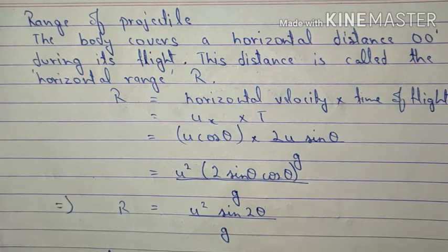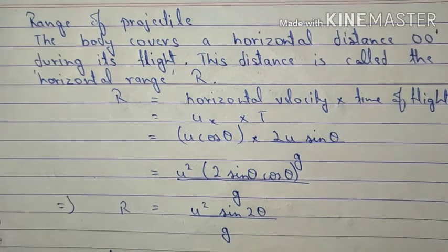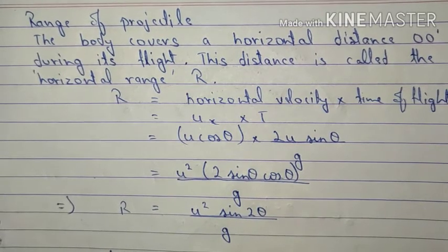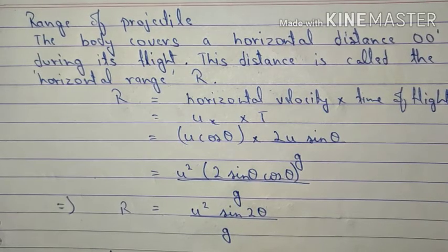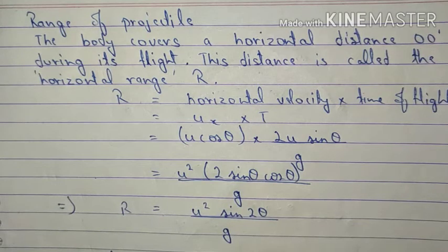Now, since we are talking about horizontal range, which is the factor which is responsible for the covering of horizontal range? It is the horizontal velocity. So we are going to take into consideration the horizontal velocity over here. Students, I would like to repeat this thing, that for covering the horizontal distance, horizontal velocity is responsible. So we are taking that into consideration.